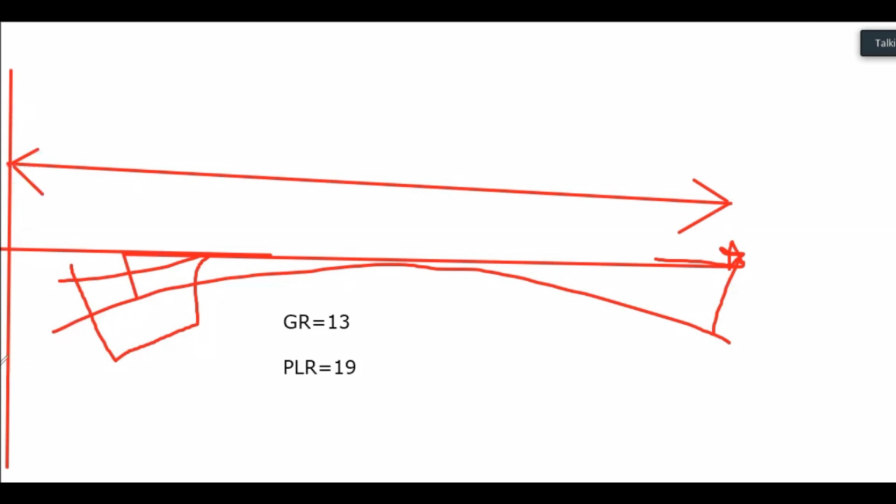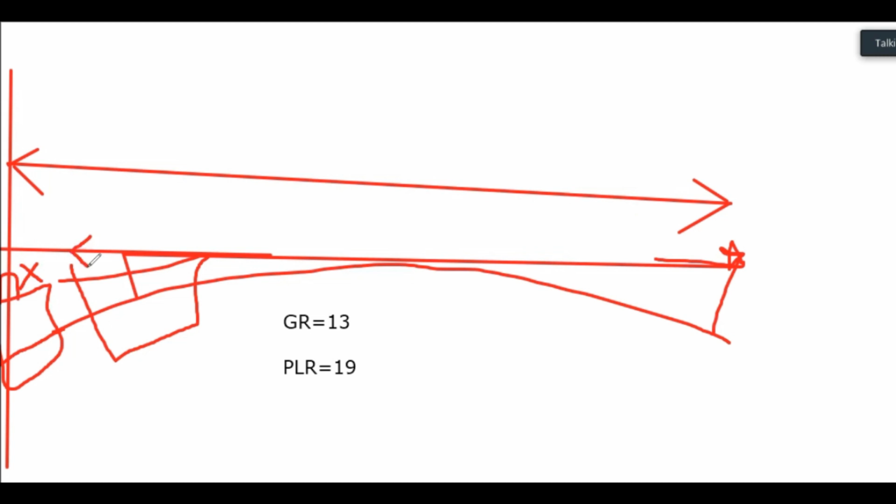If the vessel is somewhere here, then my height is the same. I am standing at a particular point, maybe the X point, but light is going over my head. It is not coming into my eyes. If I increase my height, I will be able to see the light.